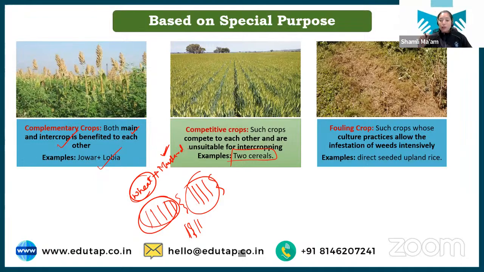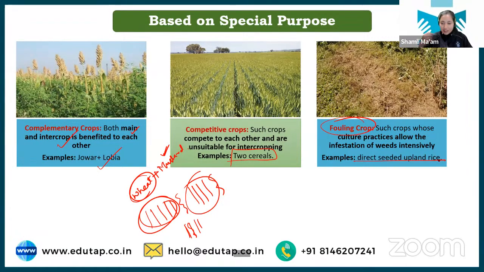What is the meaning of fouling crop basically? So there are a few crops where, when we grow them, the cultivation practices of these crops increase the weed infestation. Okay, such crops are called fouling crops. When we are growing a crop and its practices increase the weed infestation in the field, these are called fouling crops.